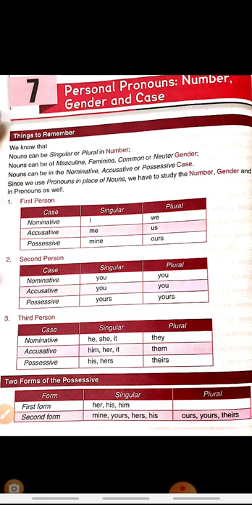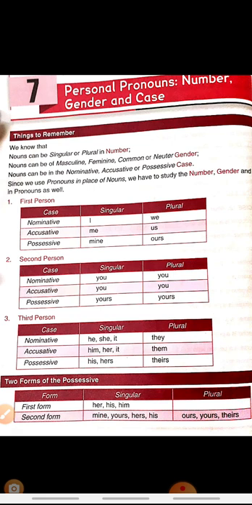So nouns can be singular or plural in number, as you all know. Nouns can be masculine, feminine, common or neuter gender. Nouns can be in the nominative case, accusative case or possessive case. Okay, so we use pronouns in place of nouns, so we have to study the number, gender and case in pronouns as well.